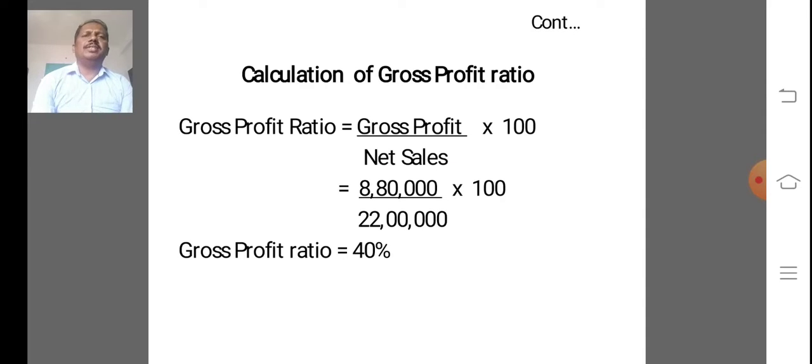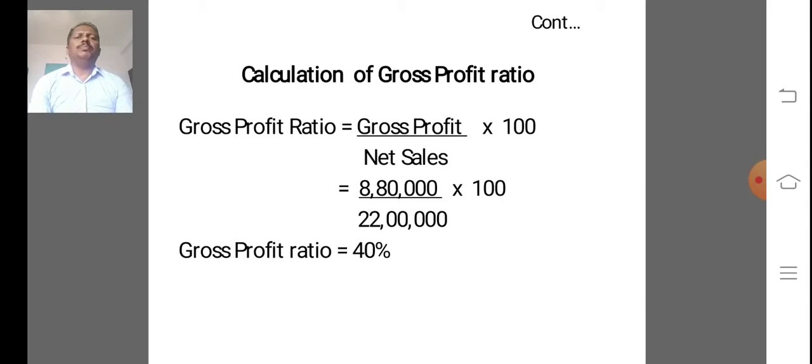Next, the second stage. In second step, we have to calculate gross profit ratio or rate of gross profit. The rate of gross profit is ascertained by using the following formula. What is the formula? Gross profit ratio is equal to gross profit divided by net sales into 100.